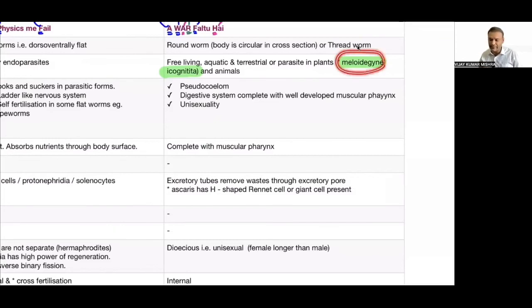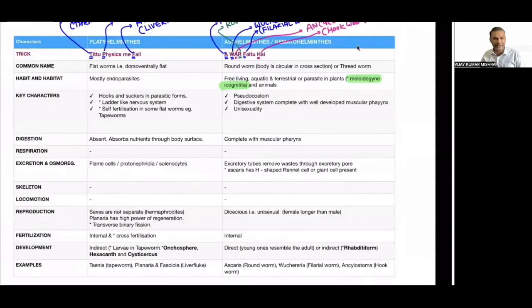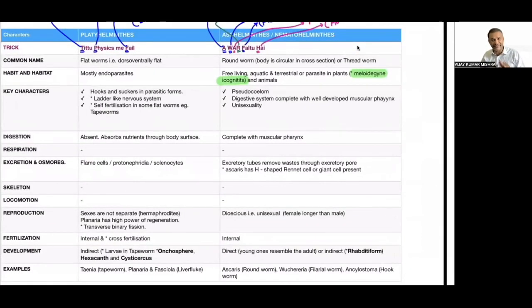It is an Aschelminthes that infects plants. The star mark means it is not mentioned in this NCERT chapter, but it is mentioned in unit number 9, the biotechnology unit. So you have to study this, very, very important. They are parasitic to plants as well as animals, aquatic, terrestrial.